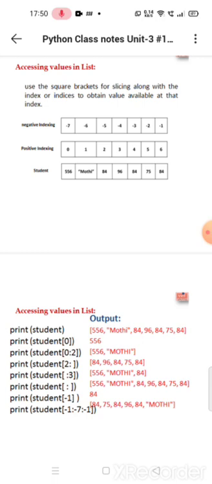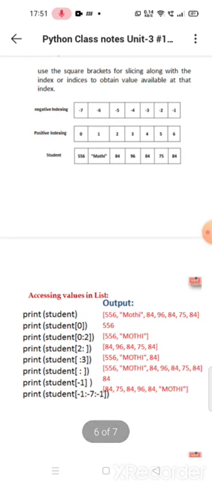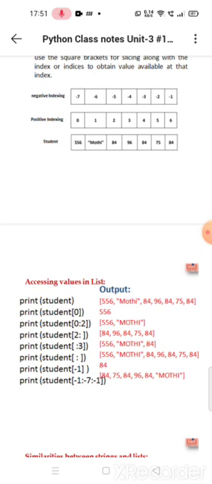Next, we can have negative indexing also. It means we can print in reverse order also. Reverse order starts from 84 and goes to 556. That is, it starts at -1 with the last value 84 and goes on, because positive indexing starts with 0, so the last value will be -1. The negative index of the last value is -1, whereas its positive index is 6. From -1 we go to the left side, that is -1, -2, -3, -4, -5, -6, -7 and so on, up to where the list elements are contained.